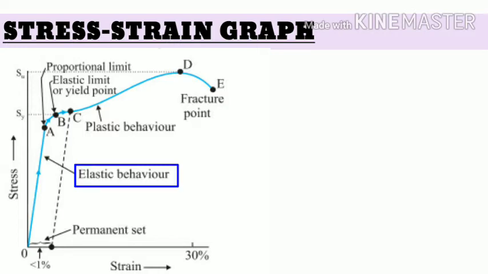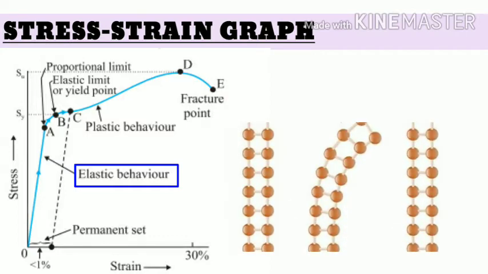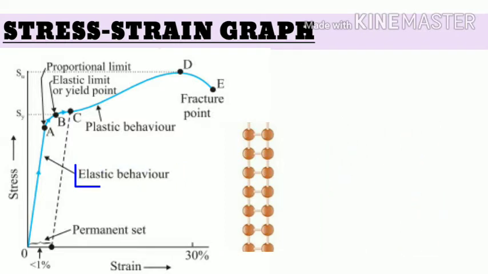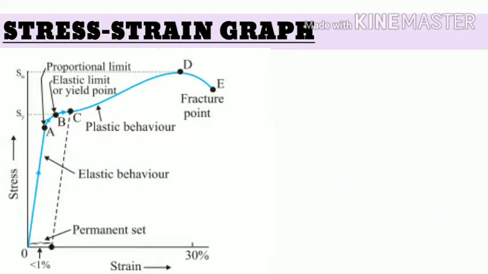This kind of behavior of a material is called elastic behavior, for which, even though the object gets deformed on the application of a deforming force, when that force is removed, it regains its original configuration as shown in this figure. A solid may show this kind of behavior up to the point B, but after the point C, it shows plastic behavior. That is why the point B is called the elastic limit.